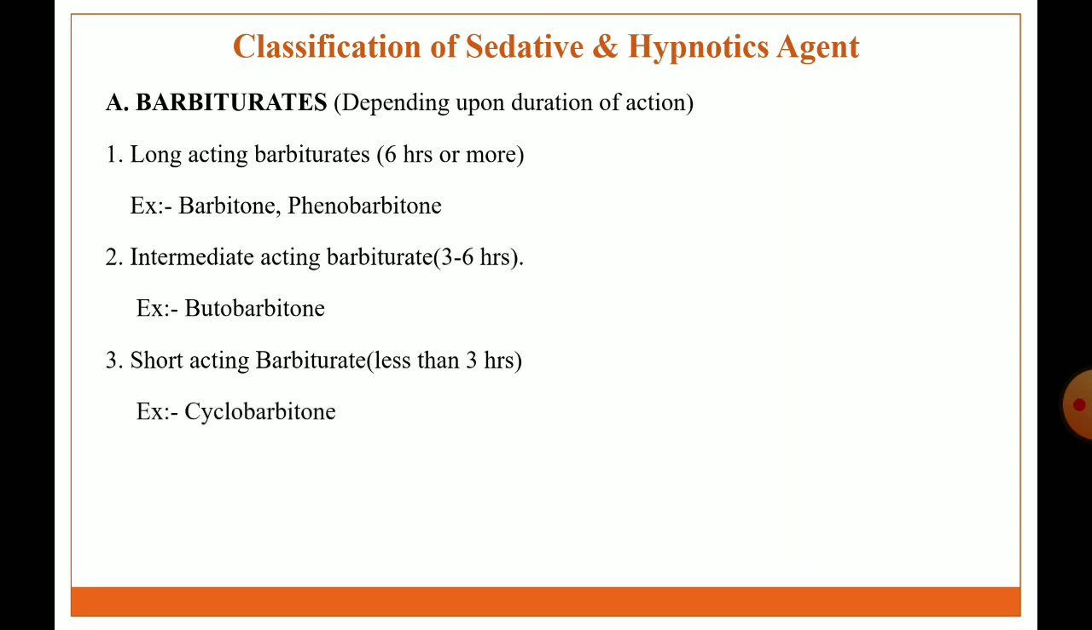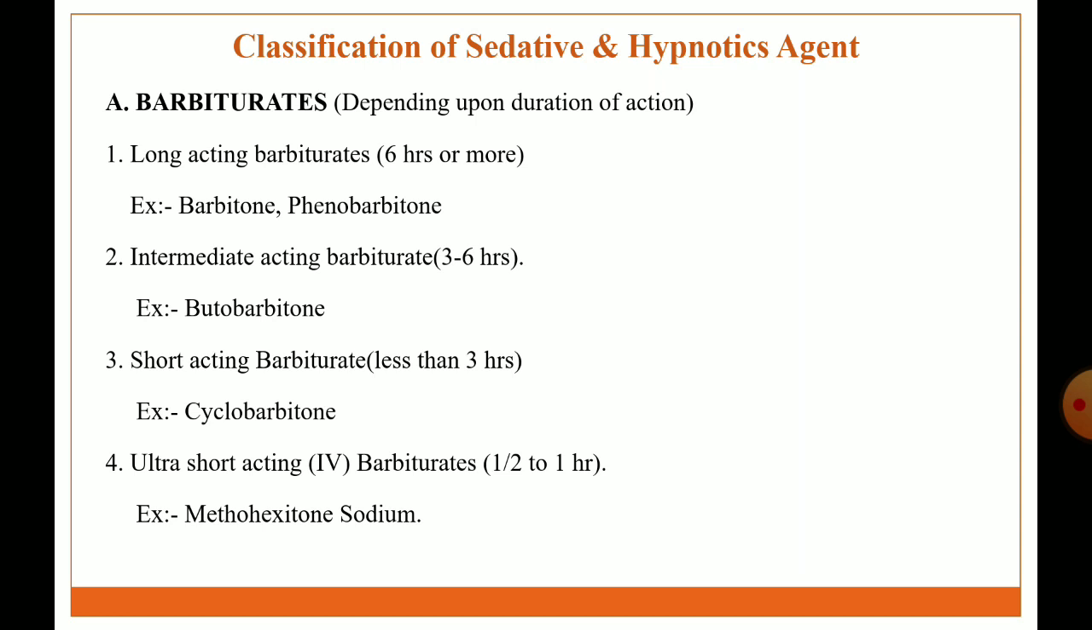Next is short acting barbiturates, having a half life of less than 3 hours. Example: cyclobarbital. Next is ultra short acting barbiturate derivatives, which are administered through the intravenous route, having a half life of half to 1 hour. Example: methohexitone sodium.